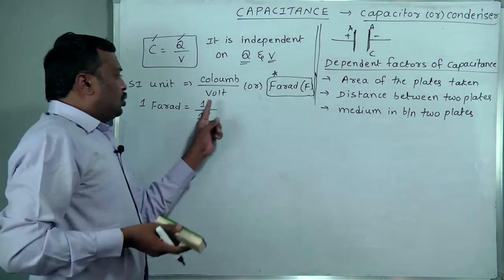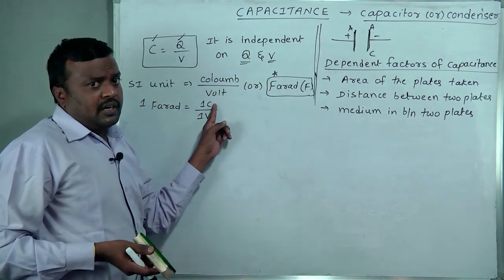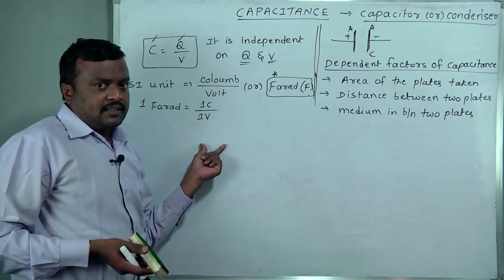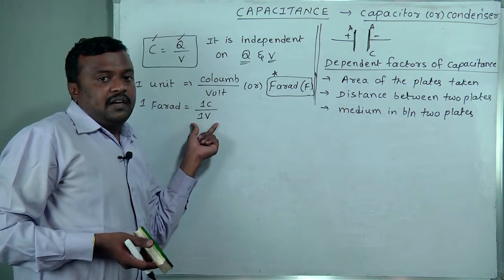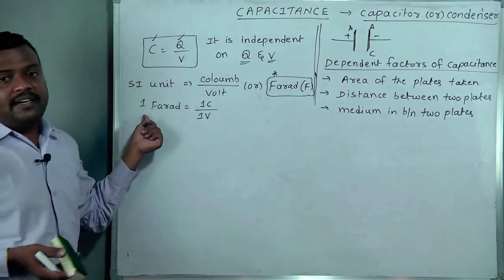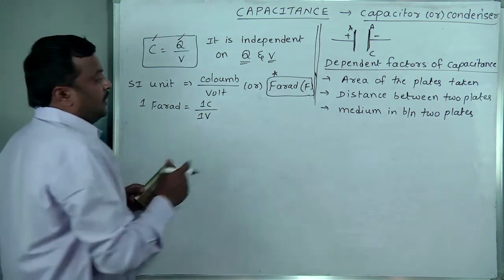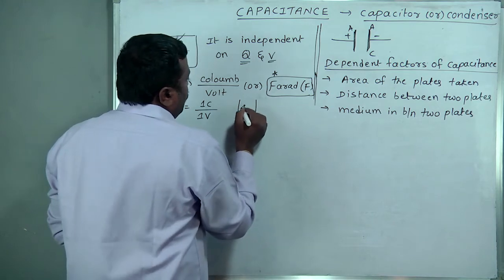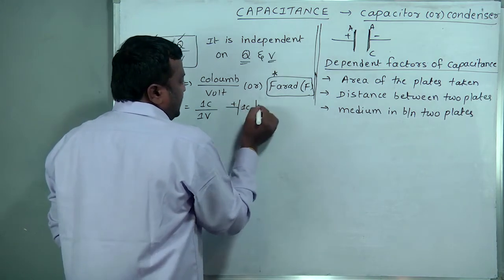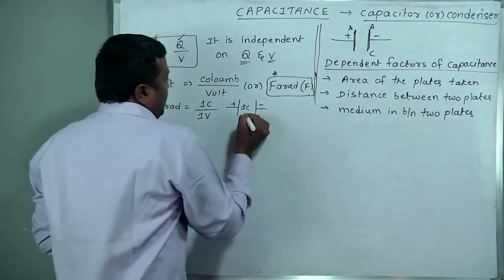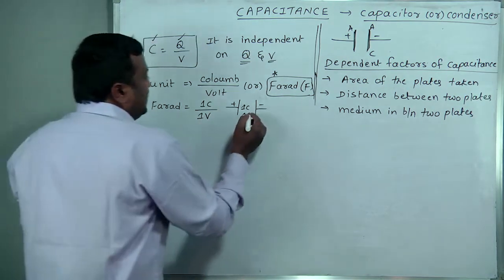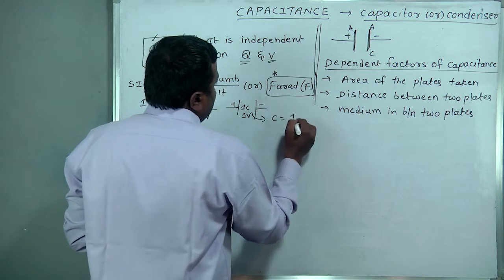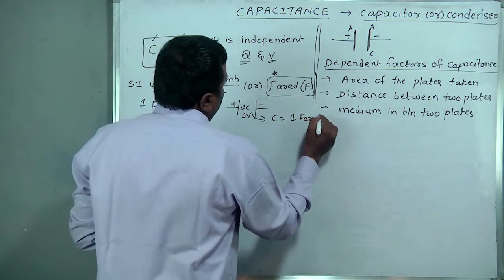To store 1 Coulomb of charge between the two plates, if there is a requirement of 1 volt of potential difference, then the capacity of this capacitor is defined as 1 farad.